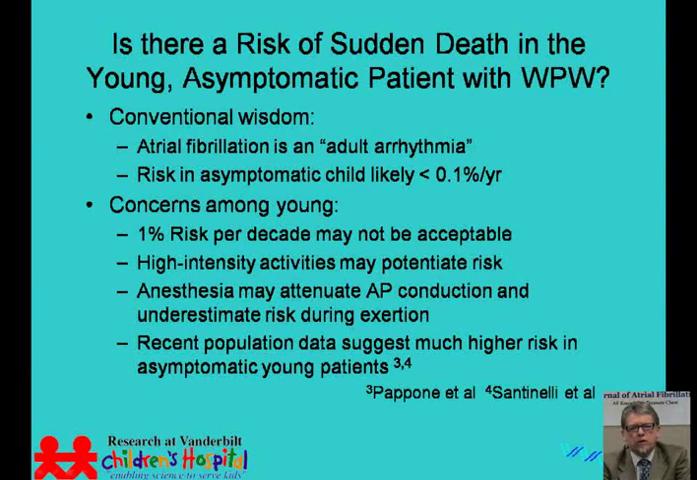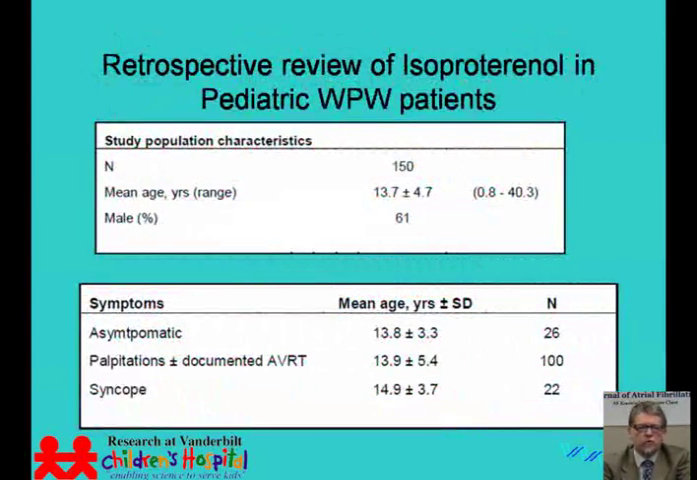We performed a retrospective review of patients undergoing EP testing for Wolff-Parkinson-White syndrome in our children's hospital. We found 150 patients that had undergone isoproterenol challenge during the course of their EP testing. Patients' average age was almost 14 years of age, but ranged from less than 1 year of age, and one patient actually in adulthood who's been excluded from most of the data here. 61% were male.